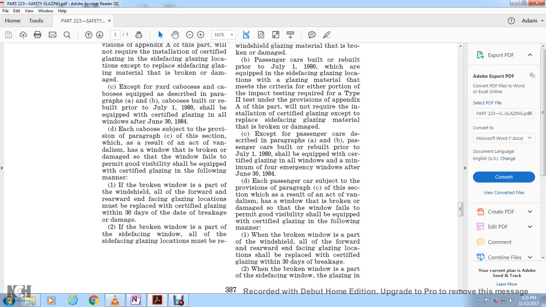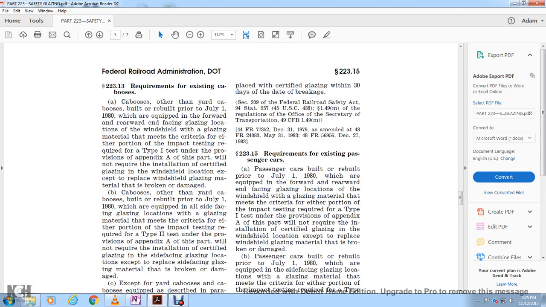If the broken window is part of the windshield, all of the forward and rearward facing glazing locations must be replaced with certified glazing within 30 days of the date of the breakage or damage. If the broken window is part of a side-facing window, all of the side-facing glazing locations must be replaced with certified glazing within 30 days of the date of the breakage.